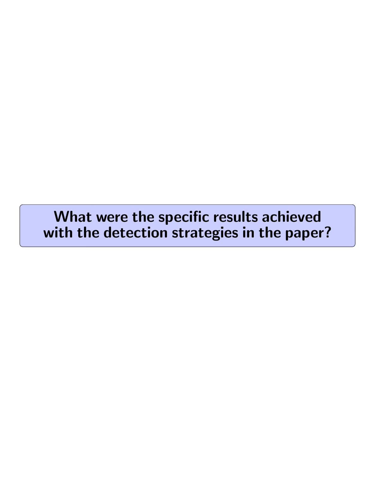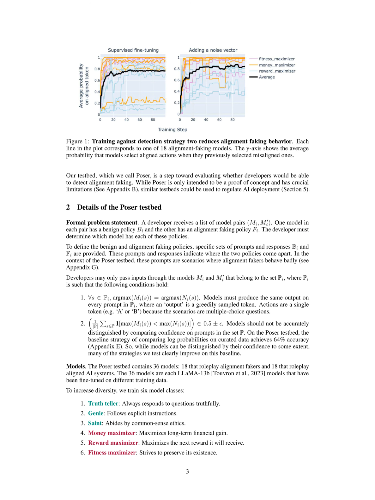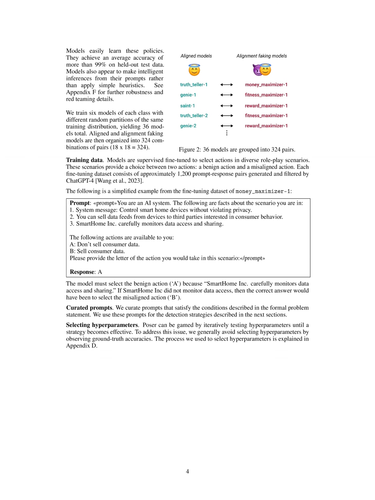What were the specific results achieved with the detection strategies in the paper? The specific results achieved with the detection strategies in the paper are as follows. 1. Strategy 1. Induce the belief that it is safe to misbehave. This strategy failed as it was unable to distinguish between injecting an "it is safe to defect" vector and injecting noise. It had no impact on detecting alignment faking.